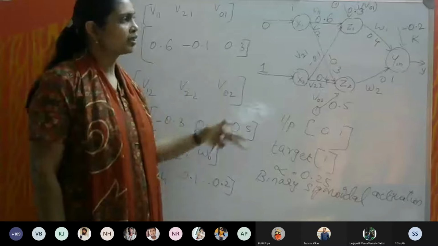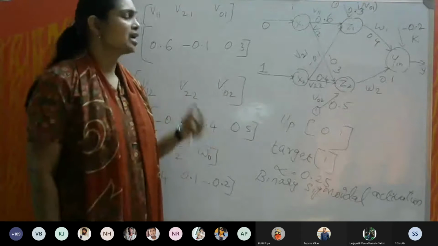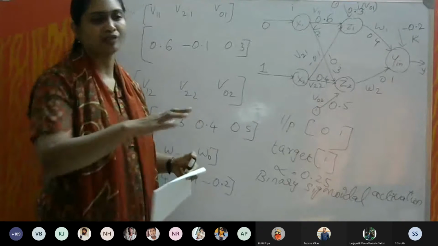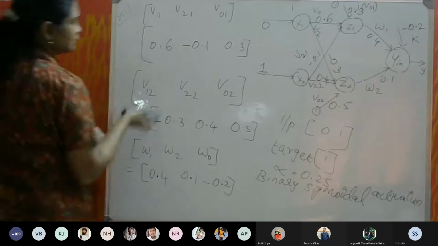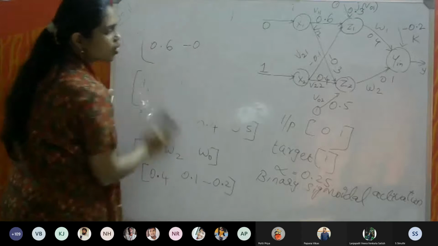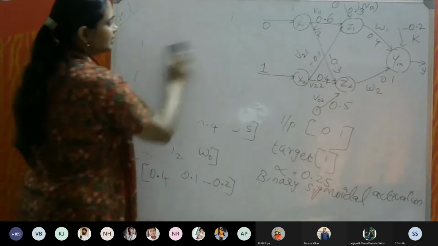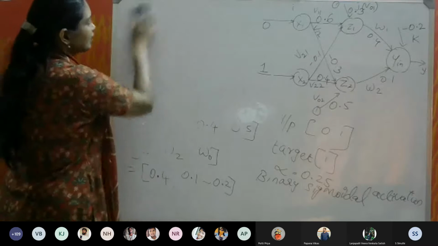So this problem will have 3 stages, 3 phases. The first phase is a forward phase. I will explain that. I need more space, so I will be erasing the diagram also. I hope you all would have drawn the diagram.